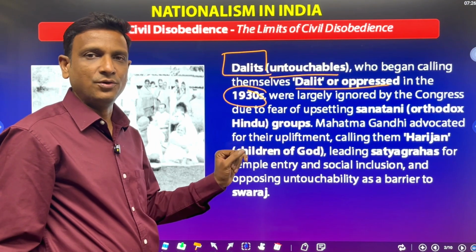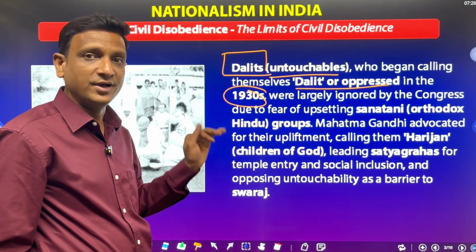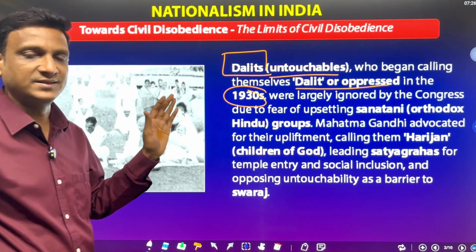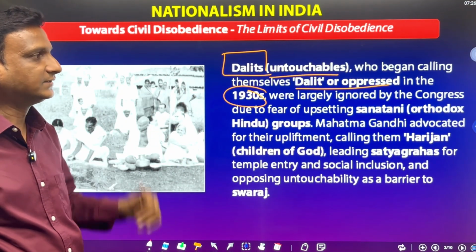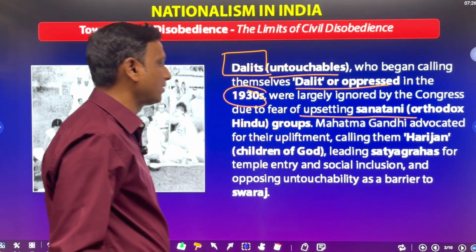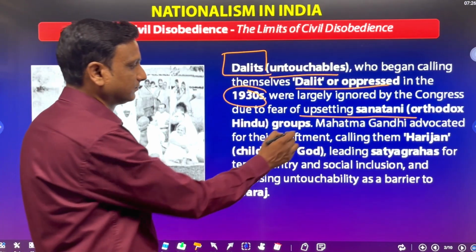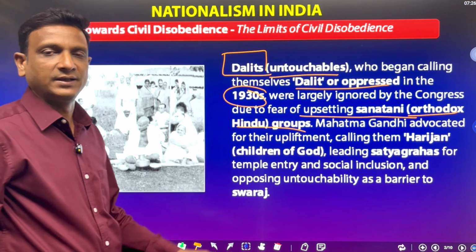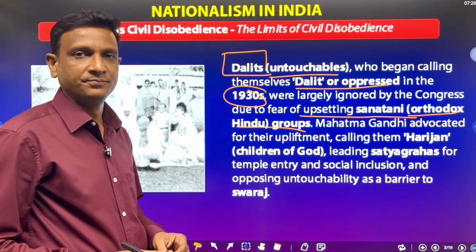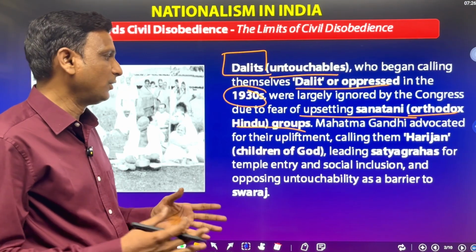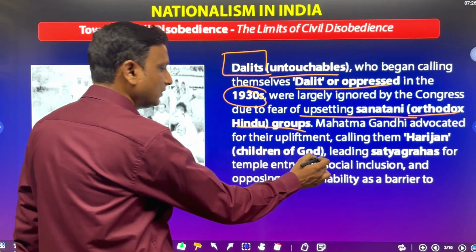Why were they ignored? Because Congress feared that if we take the support of these Dalits, if we invite the Dalits in, it may upset the Sanatani or orthodox Hindu groups. However, Gandhiji worked for these Dalits. Gandhiji called these people Harijan, that means people of God or children of God.